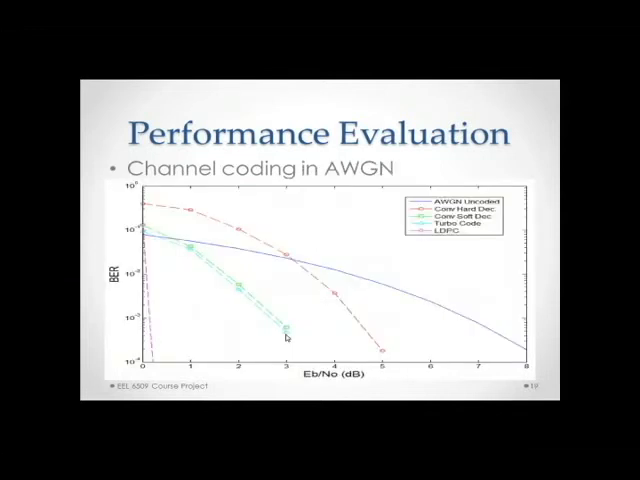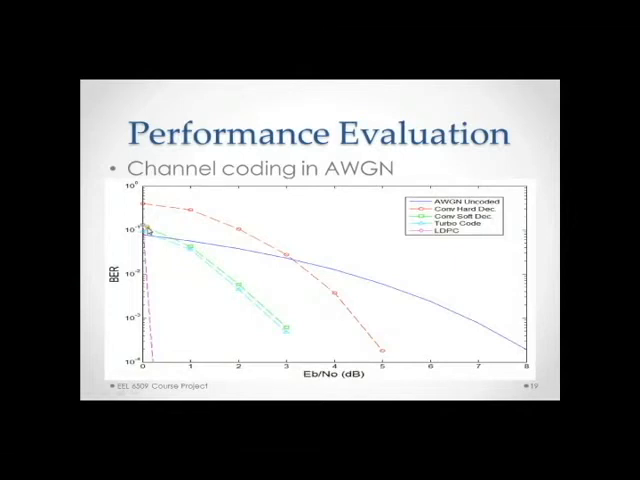The first was through the AWGN channel. And as you can see here, the blue line is the AWGN uncoded. Then the red line is the convolutional coding with hard decision decoding. And as you can see, it took quite a bit of time, or quite a level of Eb/N0, before this method could surpass the uncoded method.